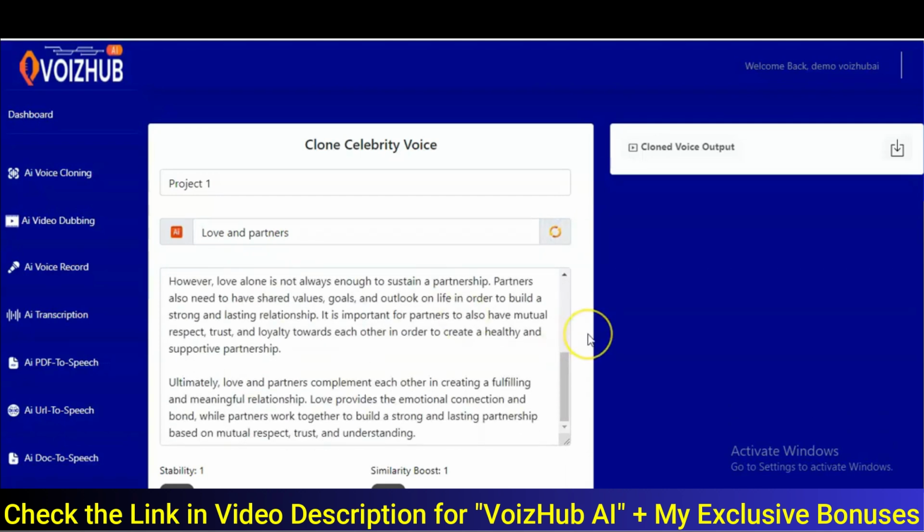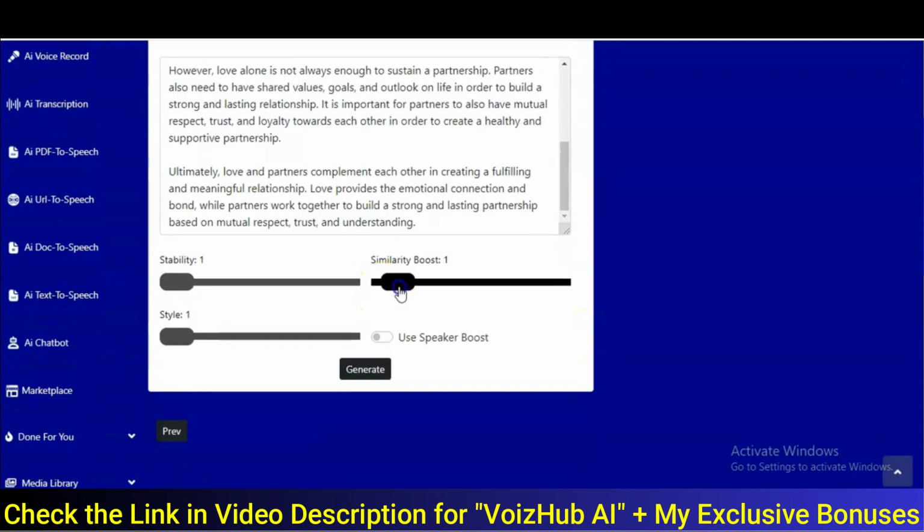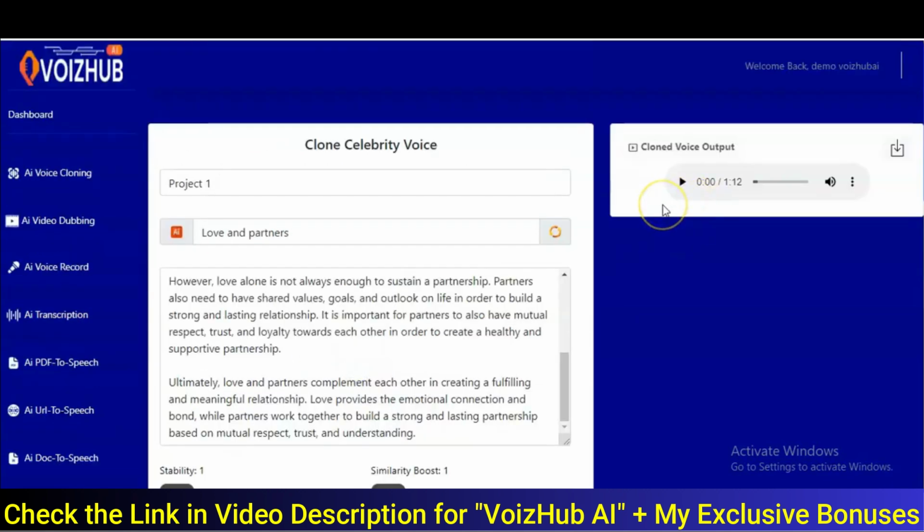Right now, what I want to do now, you can adjust the similarity boost here, right, to your taste, right? So I want to leave it that. Then the stability, you can adjust it as well, right, to suit your taste. And the style as well, you can adjust it to whatever you want. Then you click on generate. Amazing. The voice has been generated, and here it is.